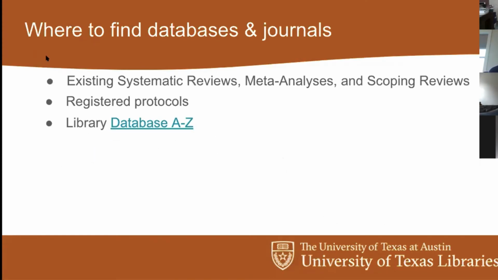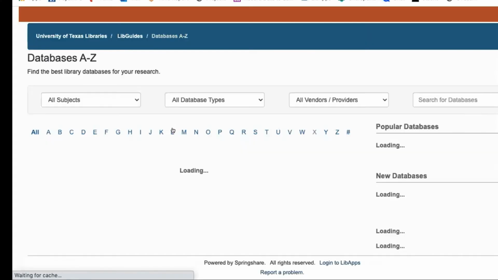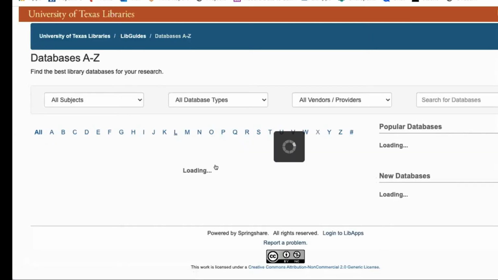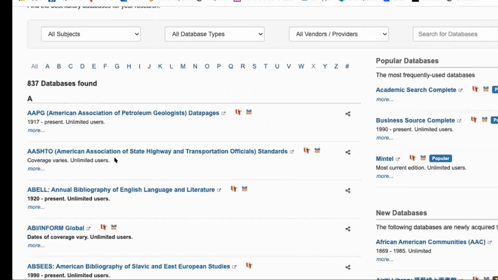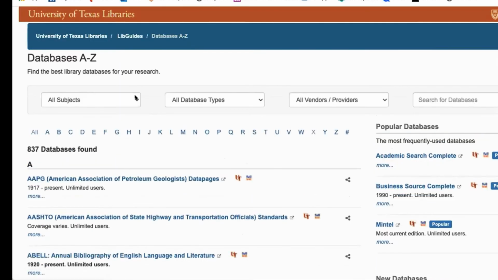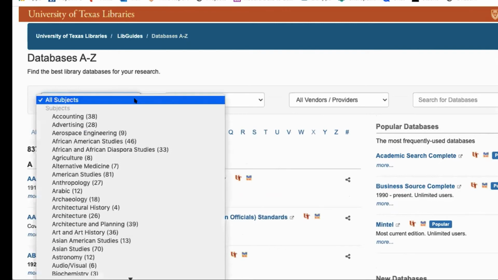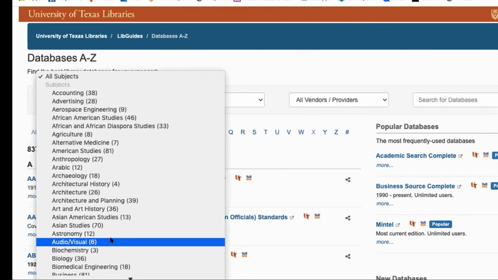Another great place to find databases is the UT Libraries website. We've got an A to Z databases, all of the databases that we have access to. So now we're up to 837 databases. That can be overwhelming, and you are not going to need to use all of those. So there's a couple of ways that you can focus in. My recommendation for this would be to come over here to this subject, and you can really focus in.